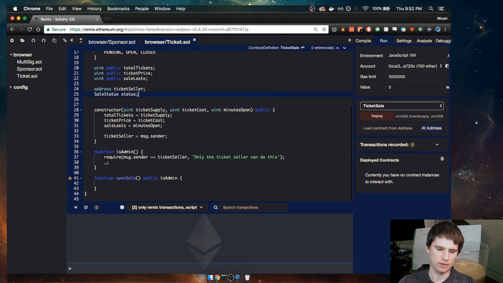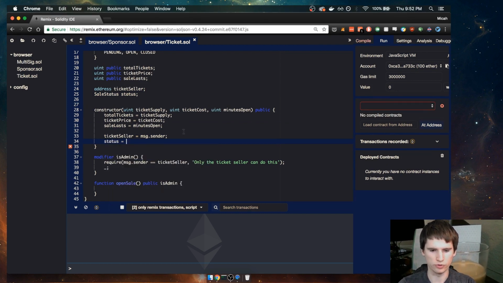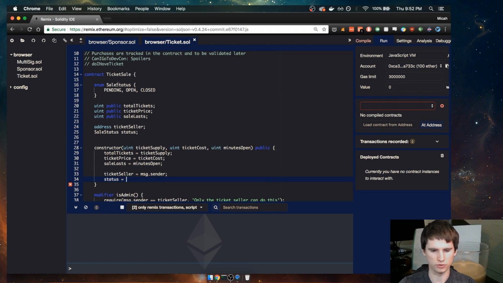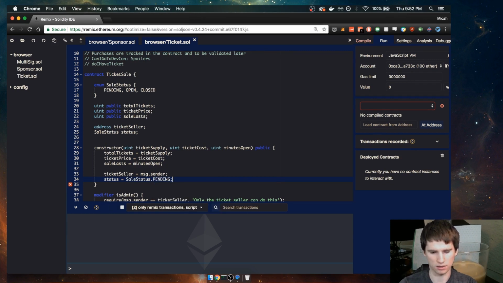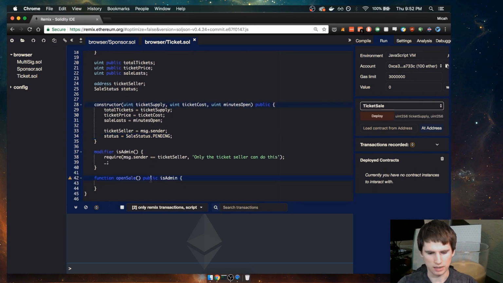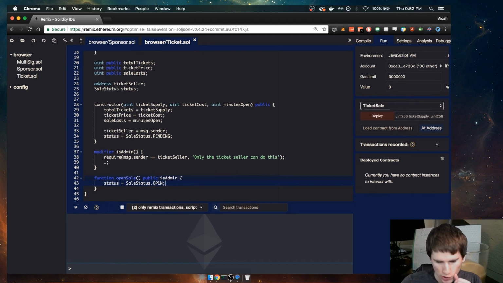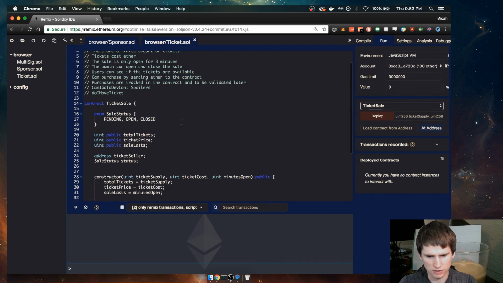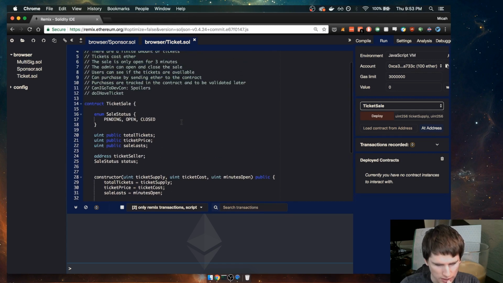All right. And then when we start it, we need to set it to, so the way that you use different parts of an enum is you would do sale status dot and then the name of which one you want to do. So I'm going to start it out at pending. So sale status dot pending, like that. All right, and then in open sale, we're going to do status equals sale status dot open, like that. Okay, and then we also need to set, let's see, we need to set an open time.